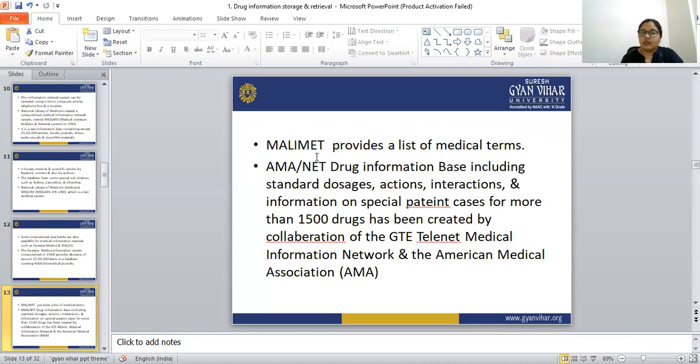Next is AMA NET drug information. AMA NET disease information is also there, and AMA NET drug information is there. AMA drug information contains standard dosage, pharmacological action, interactions, and information on special patient cases for more than 1,500 drugs. It was created by the collaboration of GTE Telenet Medical Information Network and the American Medical Association.